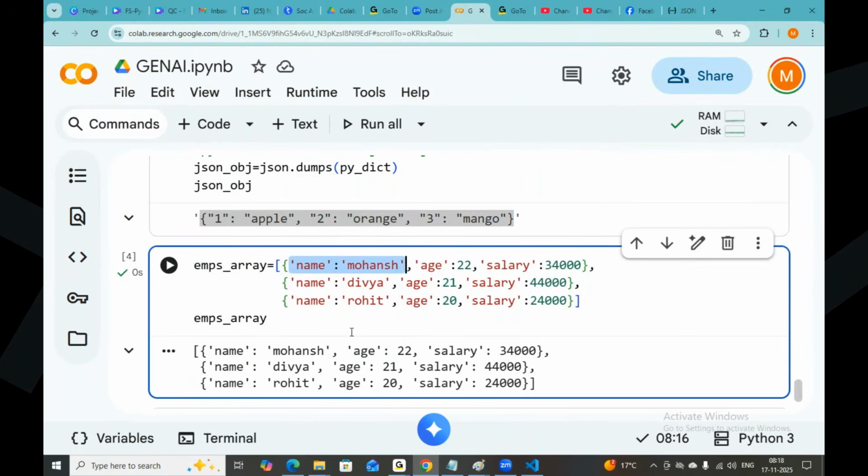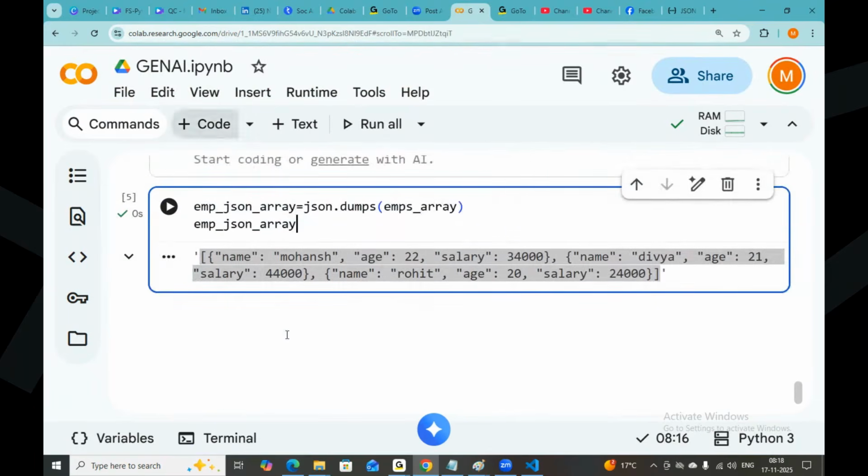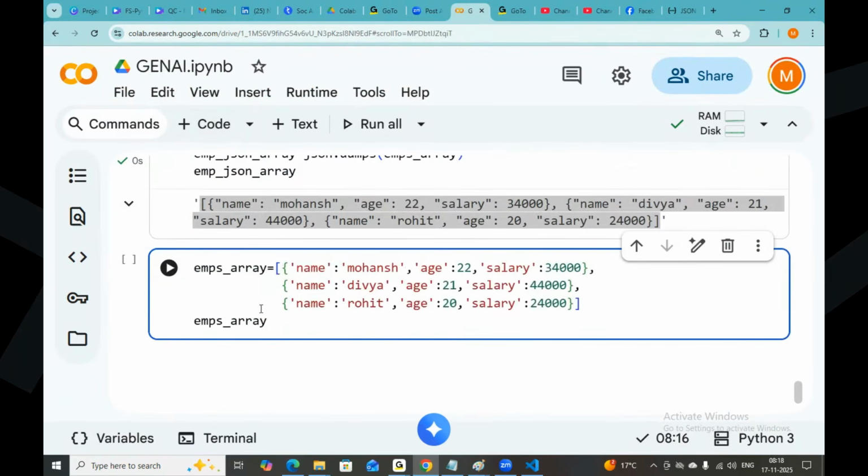Let me check. I want to take the employees array. This is the list. List is converting to JSON, that is okay.